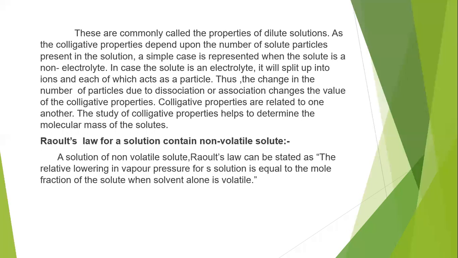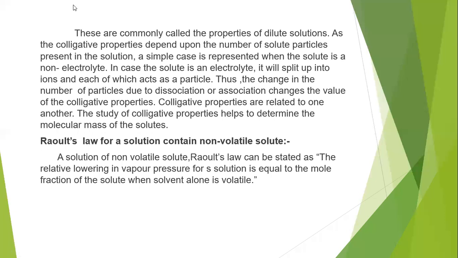Colligative properties are related to one another. Each colligative property depends on another in one way or another, so all 4 colligative properties are interrelated. We can calculate the value of one colligative property using another colligative property. That is the more important thing. The study of colligative properties helps to determine the molecular mass of a solute.